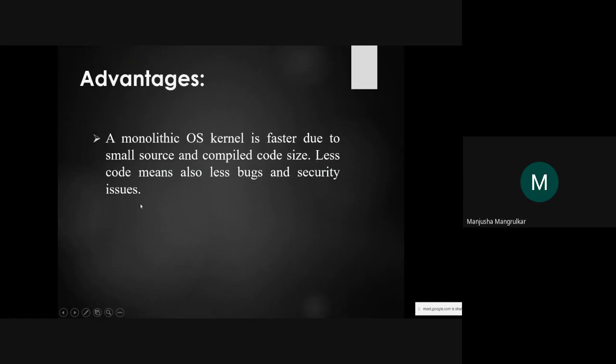Less code also means fewer bugs and security issues, because there is no jumping here and there between functions, packages or procedures; everything is in an inline process. This is the advantage.